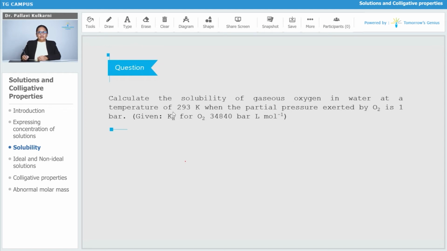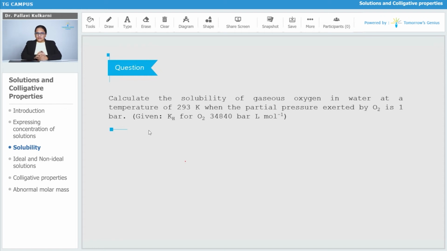Let us solve one question based on Henry's law. The question says, calculate the solubility of gaseous oxygen in water at a temperature of 293 Kelvin when the partial pressure exerted by O2 is 1 bar. Kh, that is the Henry's law constant, is given for O2 as 34840 bar liter per mole.